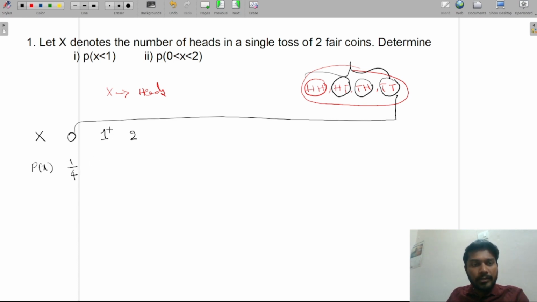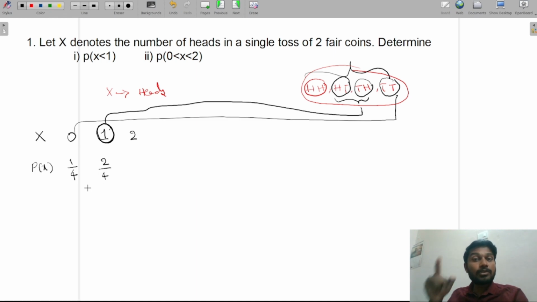Similarly, how many times am I getting a head once? There are 2 times I'm getting a head once. So I can say the probability is 2 by 4, because we know the probability definition: favorable outcomes by total number of outcomes. That's what I'm saying here, 2 by 4.